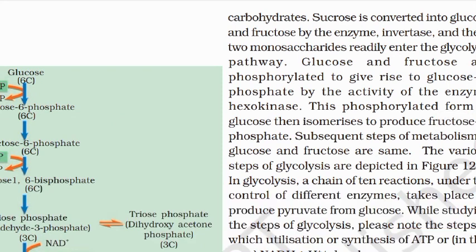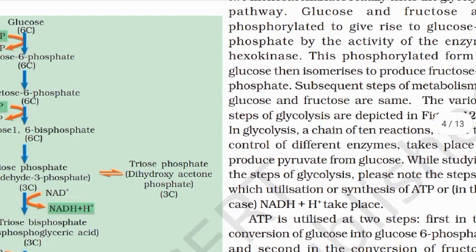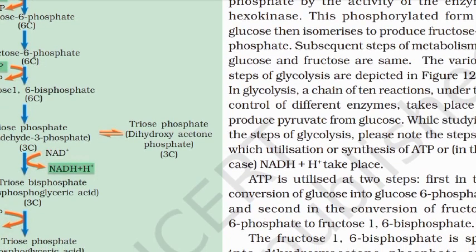Glucose and fructose are phosphorylated to give rise to glucose 6-phosphate by the activity of the enzyme hexokinase. This phosphorylated form of glucose is then isomerized to produce fructose 6-phosphate. Subsequent steps of metabolism of glucose and fructose are the same. The various steps of glycolysis are depicted in figure 12.1.